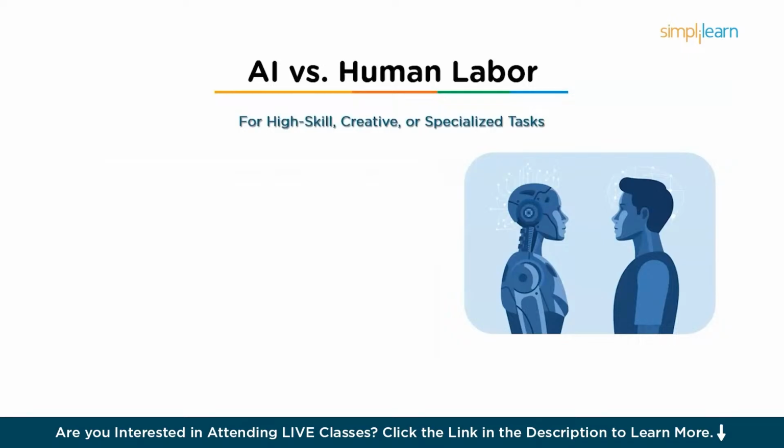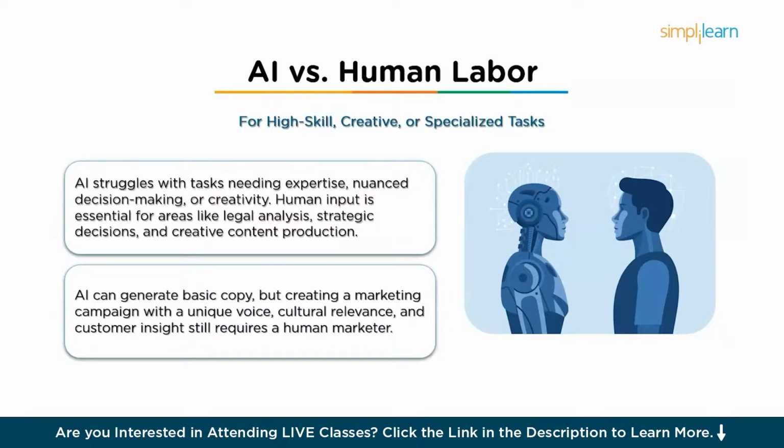Then, in areas where high-skill creative or specialized tasks are needed, AI still faces limitations in tasks that require high-level expertise, nuanced decision making, or creativity. Human experts bring a wealth of contextual understanding, emotional intelligence, and domain-specific knowledge that AI models currently cannot replicate. For example, legal analysis, strategic business decision making, and highly creative content production often require human input. While AI can generate basic copy for blogs or advertisements, creating a marketing campaign with a unique voice, cultural relevance, and deep understanding of customer psychology would likely still require a human marketer.